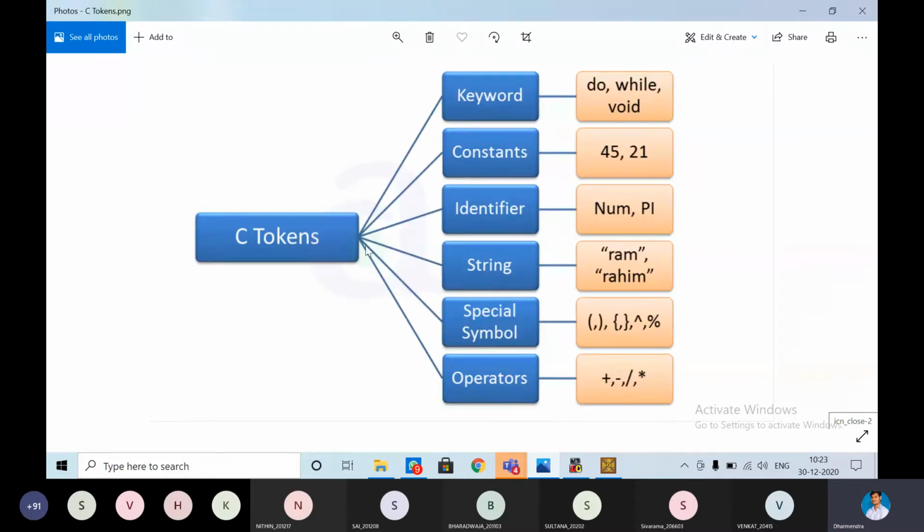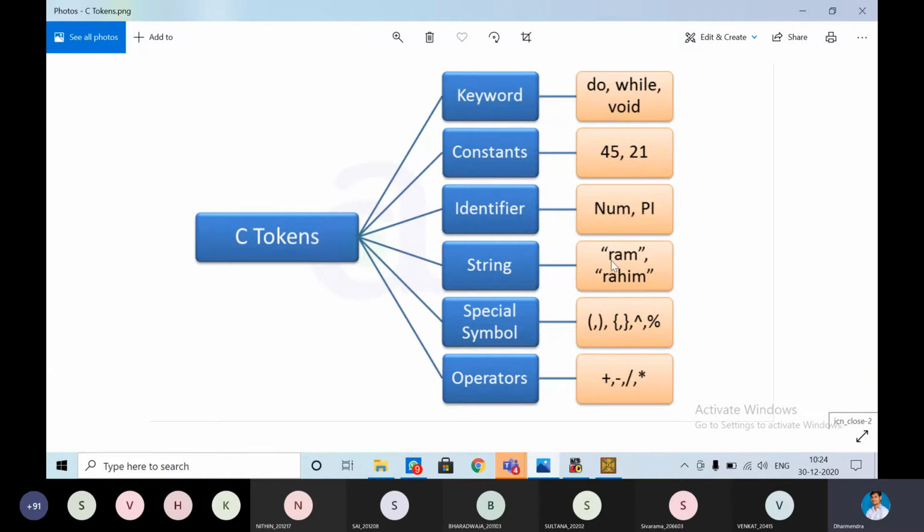What are the rules of the identifiers we have seen? The next concept is strings. What is a string? Already we have seen it in the constants, they have given the string constants also, but here we are discussing separately. It is also one type of constant. String means a collection of characters or set of characters.